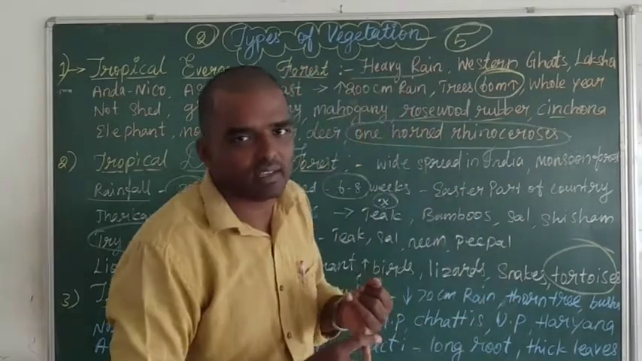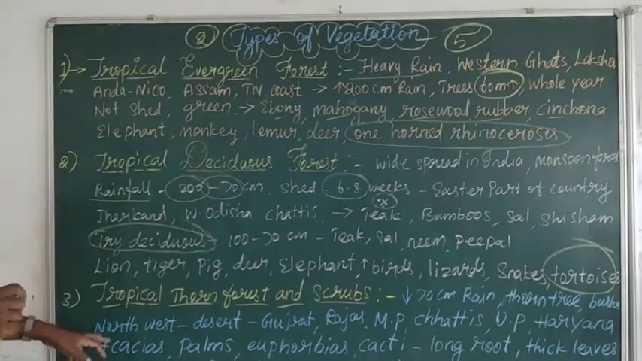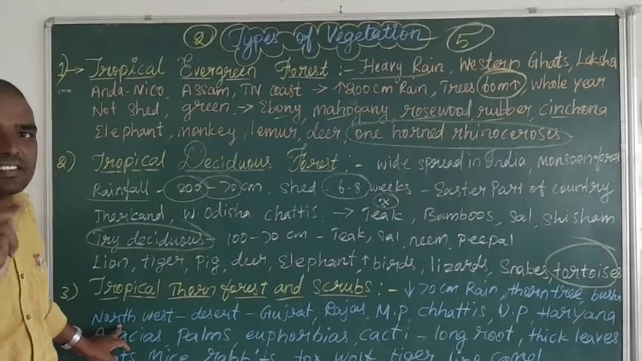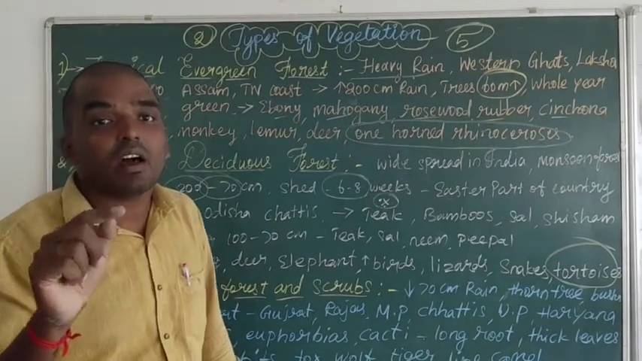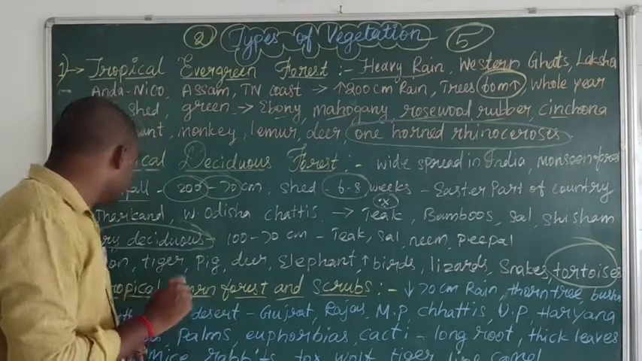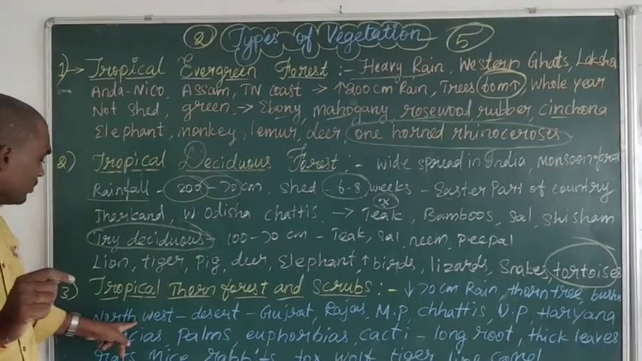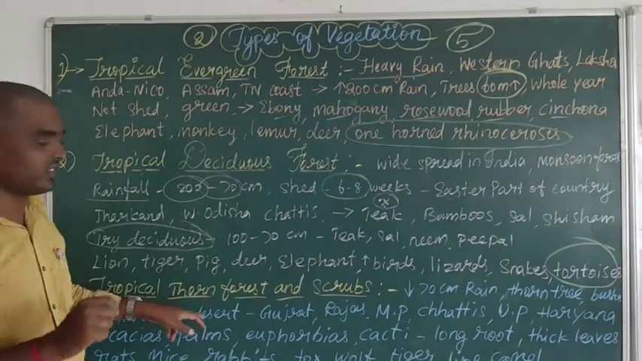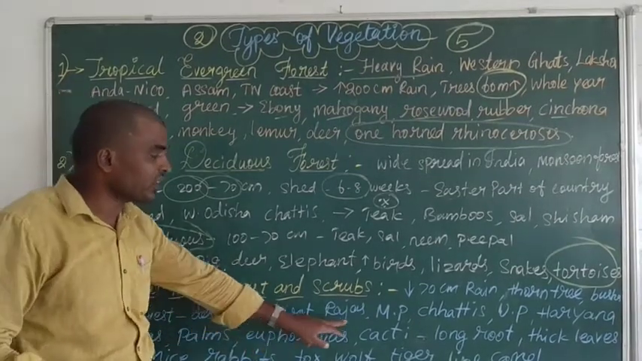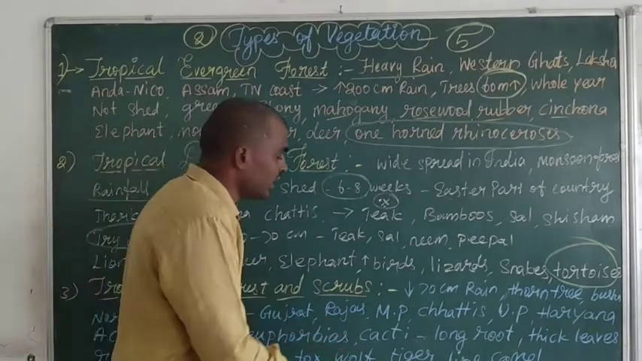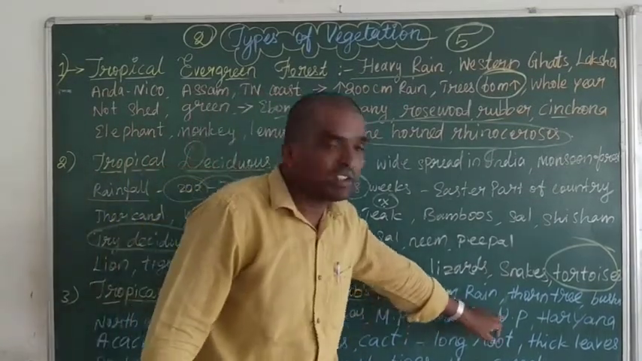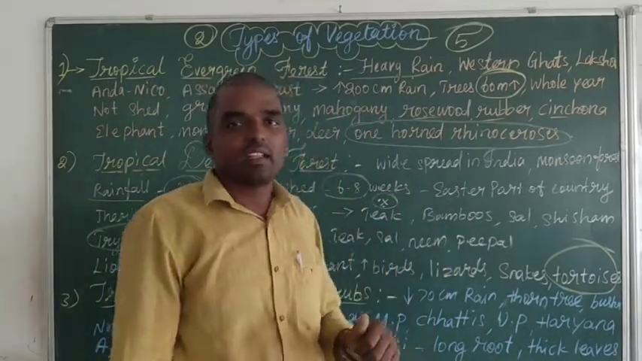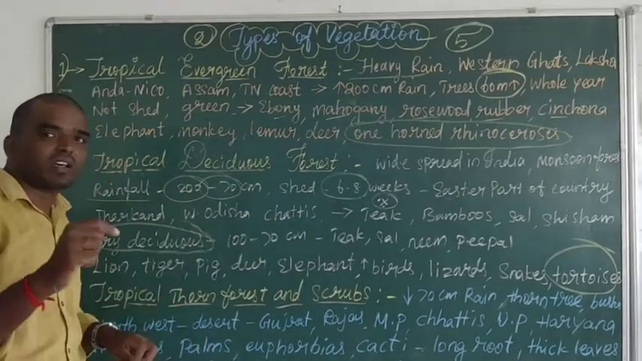Yes, we know very well about the bushes. So, northwest. What is the northwest? Rajasthan, Gujarat. Yes, these places are covered by the Thar desert. What is the Thar desert? So northwest places are fully covered by tropical thorn forest. Yes, desert places: Gujarat, Rajasthan, Madhya Pradesh, Chhattisgarh, Uttar Pradesh, Haryana. These places have thorn forest or scrubs.